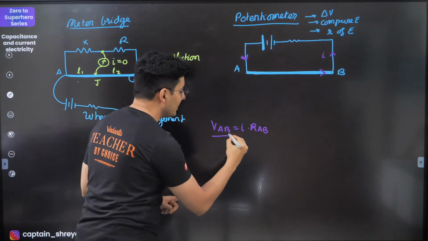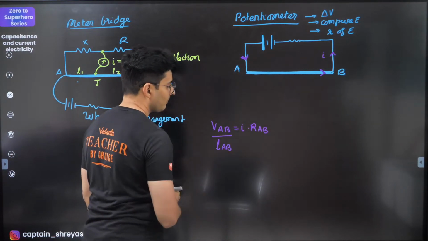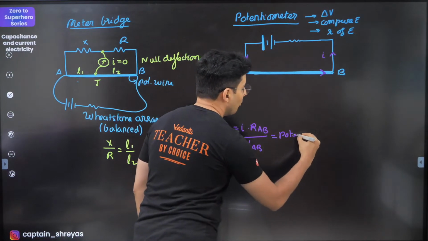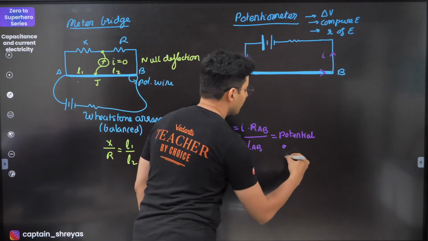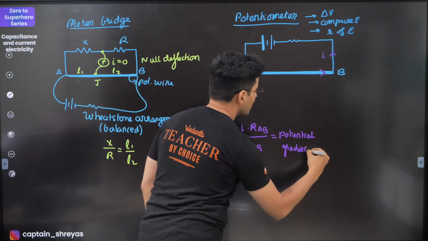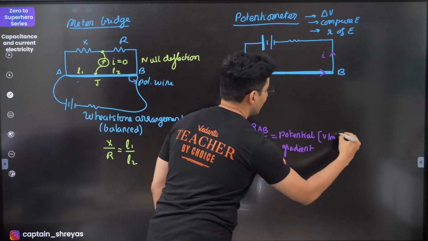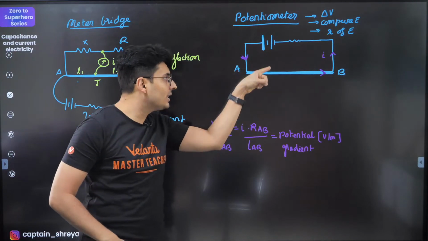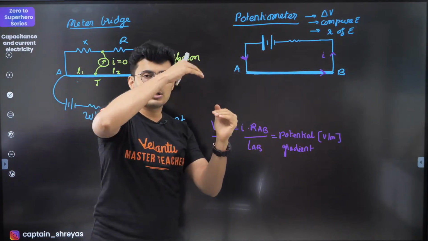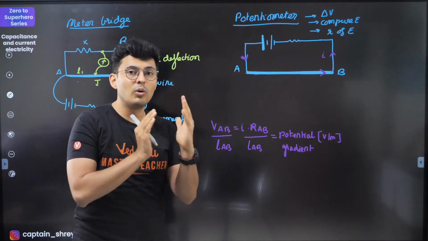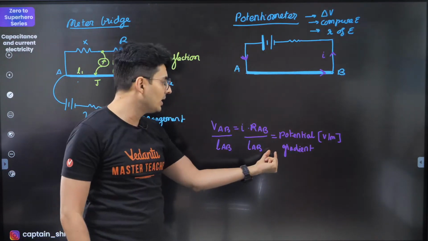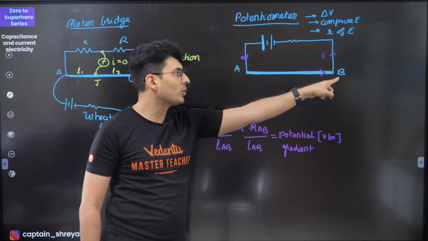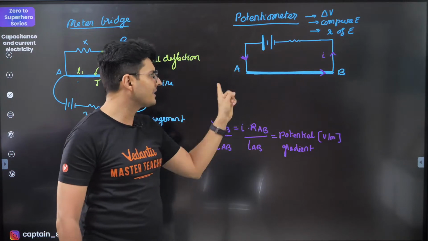Now, if you divide this by the length of AB, this is called the potential gradient. Potential gradient, volts per meter, volts per centimeter, whatever you want to call it. It's how much voltage drop am I getting on that wire, 10 to 8, 8 to 6, 6 to 5. How is the voltage dropping per meter, per unit length? That is volts per meter, that is your voltage gradient. VAB is the total voltage difference, LAB is the length of that wire.